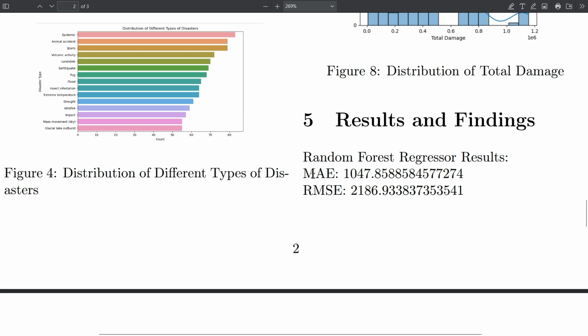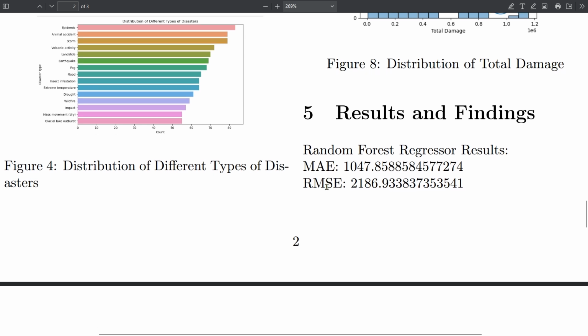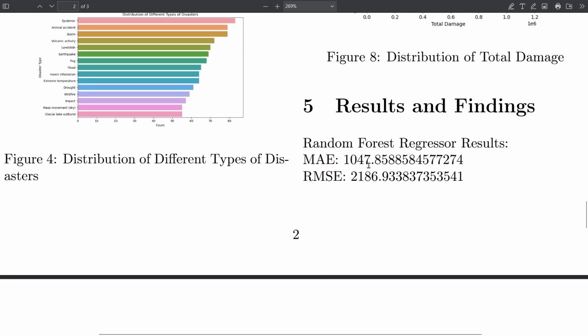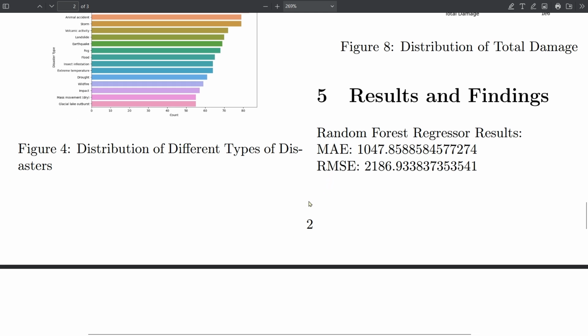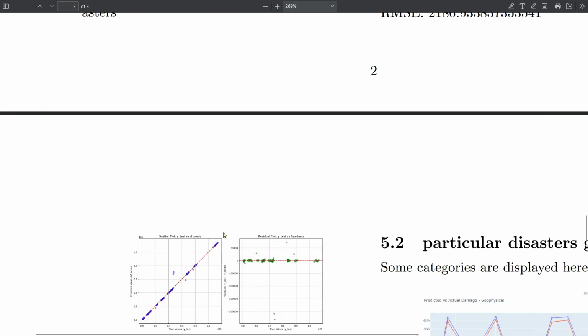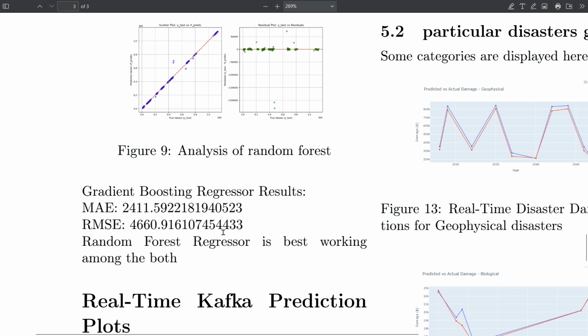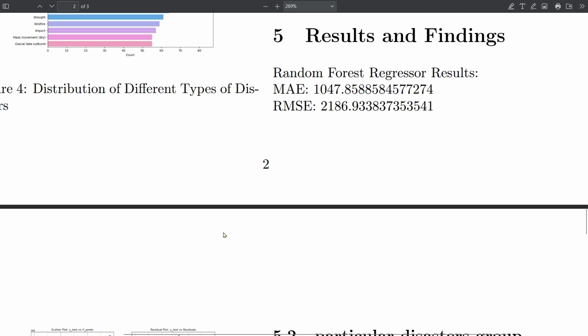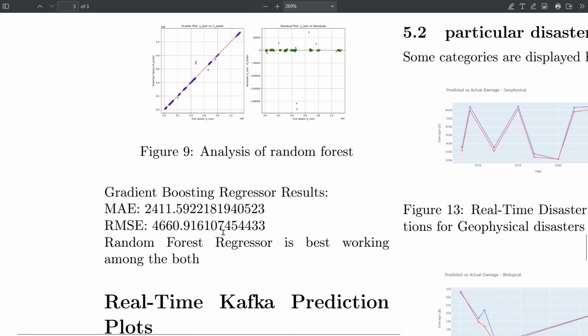Using the random forest we got errors, mentioned here as 1047 and an RMSE of 2186. For the gradient boost, the error is a little greater than the random forest.